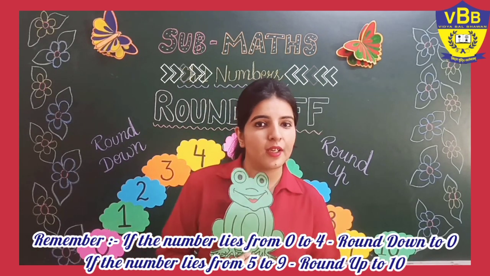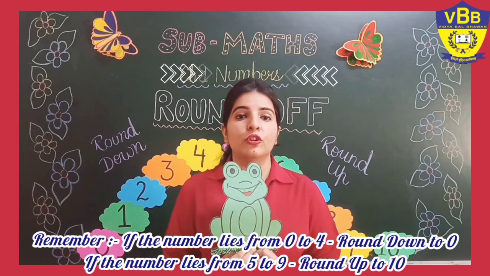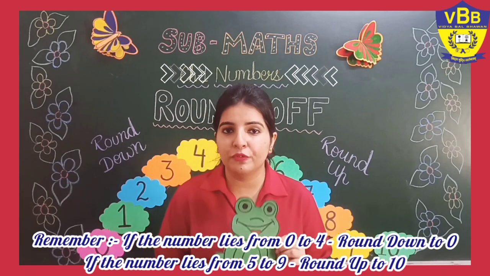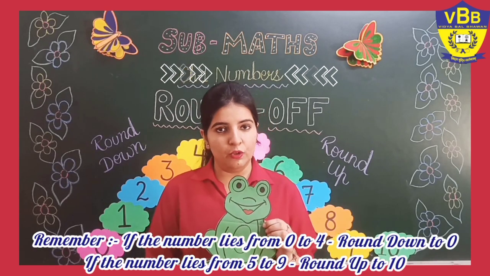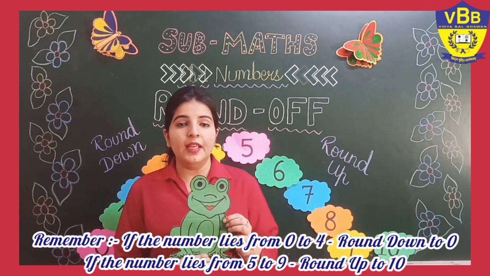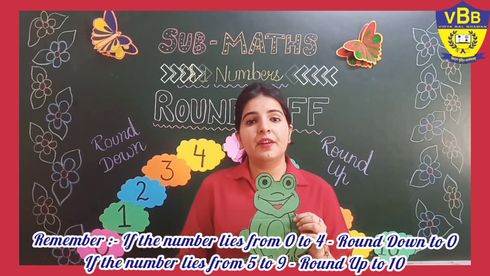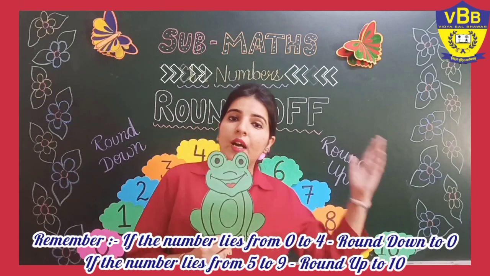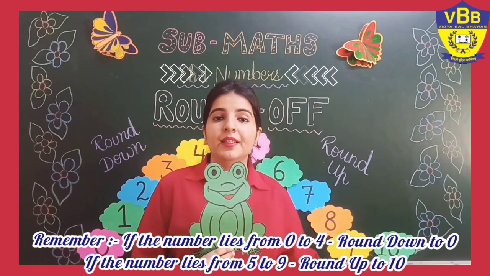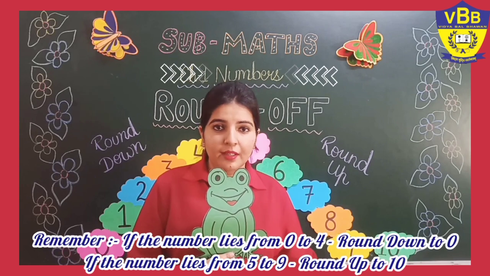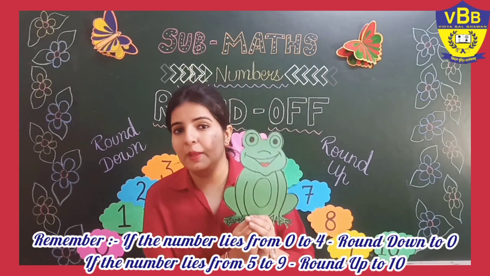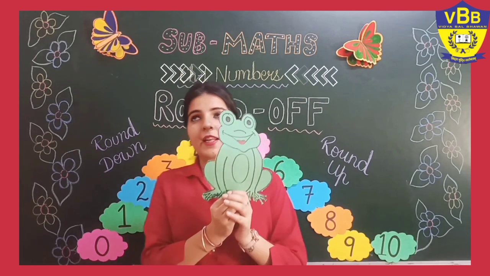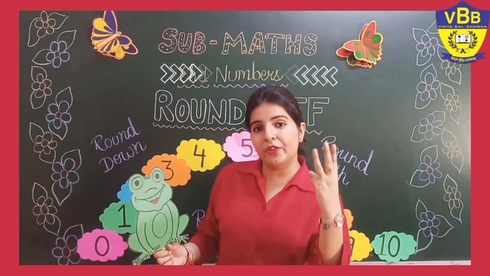I have a frog again with me. Okay, so from 0 to 9, I will place this frog one by one, and you will tell me whether it will round down to 0 or round up to my next number, that is 10. Okay, so we will see with the help of this frog. Fine everyone? So let me choose a number 3.